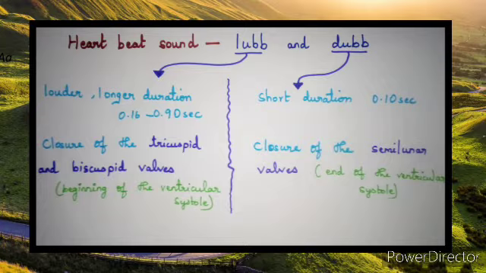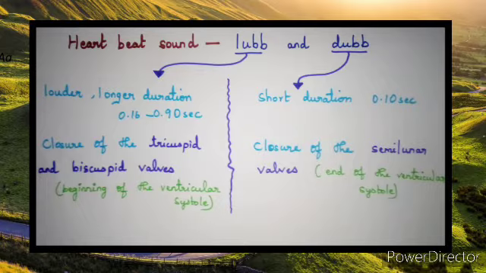The lub sound occurs when the tricuspid and bicuspid valves close, at the beginning of the ventricular systole. You know what ventricular systole is, okay? Next, your dub sound occurs due to the closure of the semilunar valves, at the end of the ventricular systole. So the tricuspid and bicuspid valves close at the beginning, and the semilunar valves close at the end of the ventricular systole.